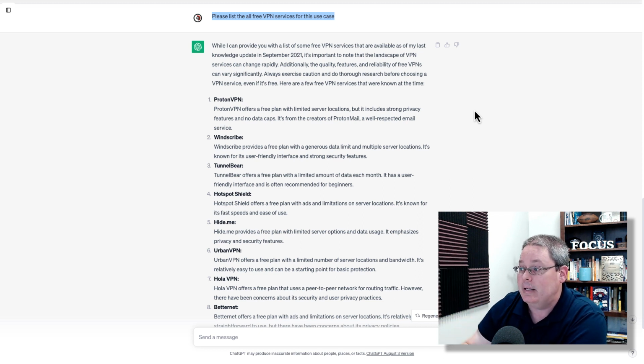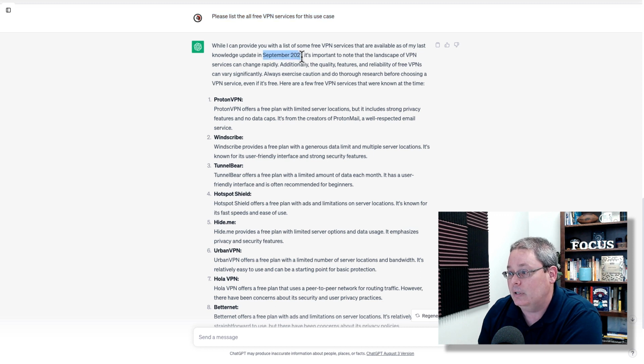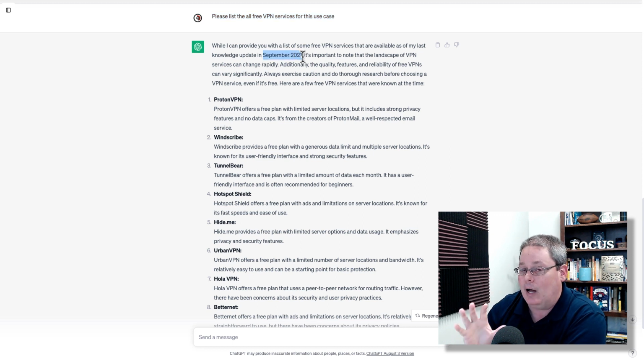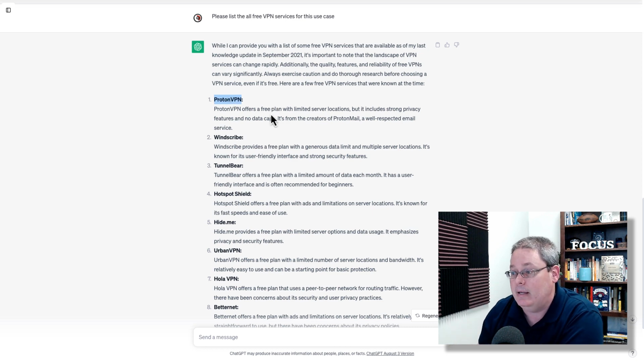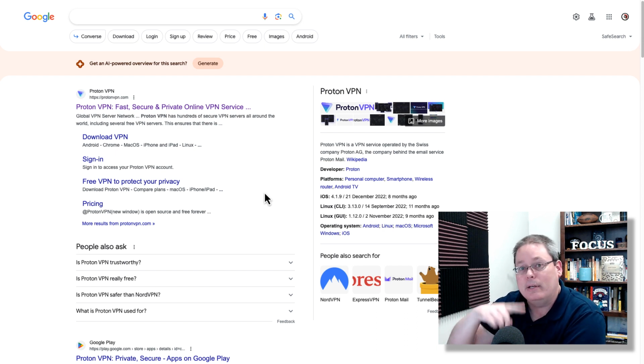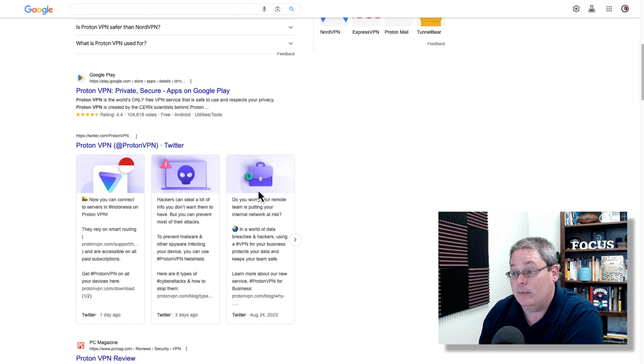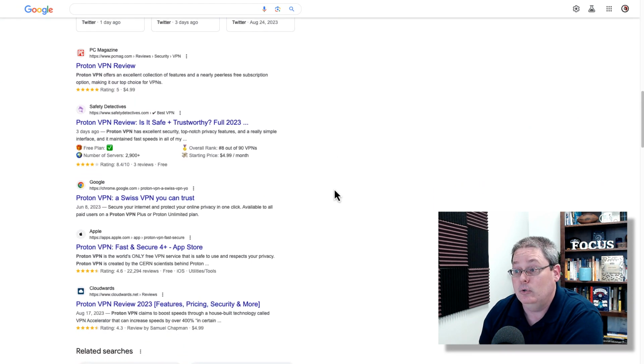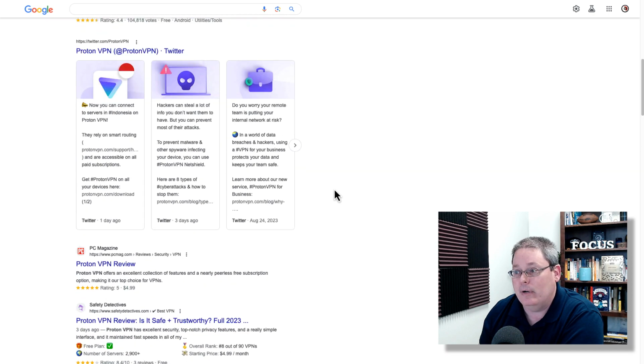It gave us a list of VPNs. Take note that the available knowledge that ChatGPT has, in the free version, only goes up to September 2021. So of course, if you're using the paid version of ChatGPT and you had access to the internet, you could go out and pull some more information. But if we were just to take this first one, Proton VPN, and Google that, you're going to see Proton VPN is a solution we could actually create more content around or get more ideas from, just by understanding what Proton VPN is, simply by going to Google, reading more about it, learning more about it, and creating this helpful content.